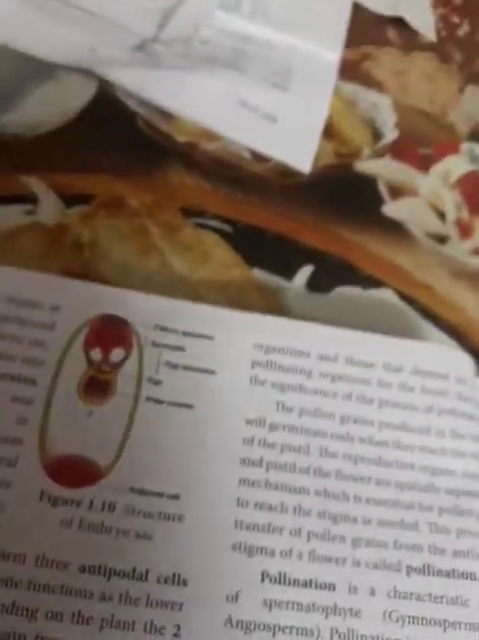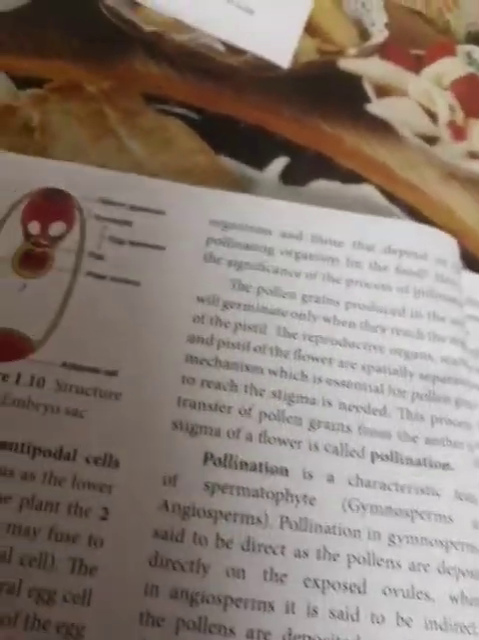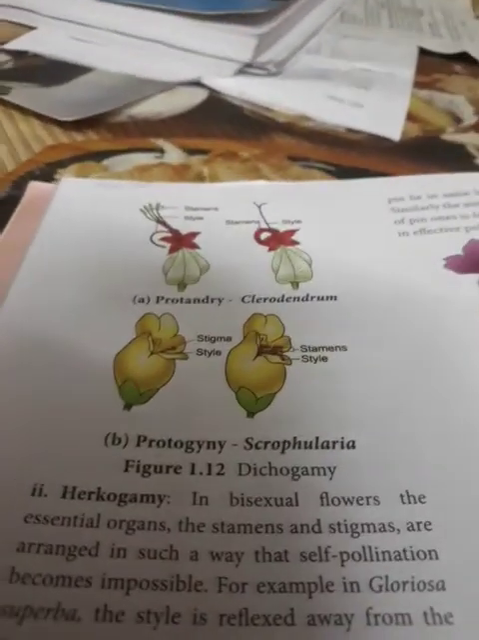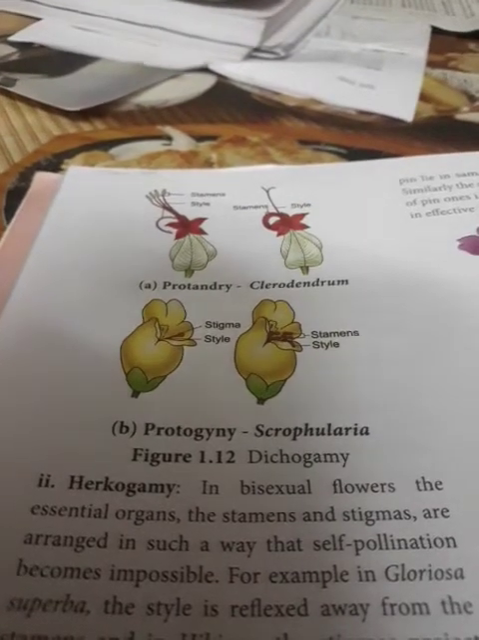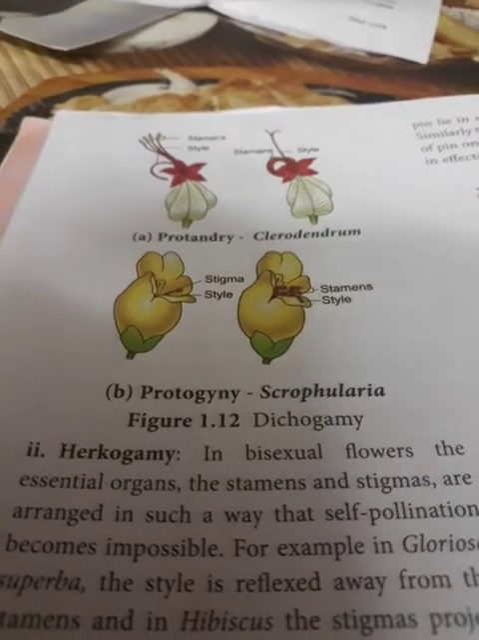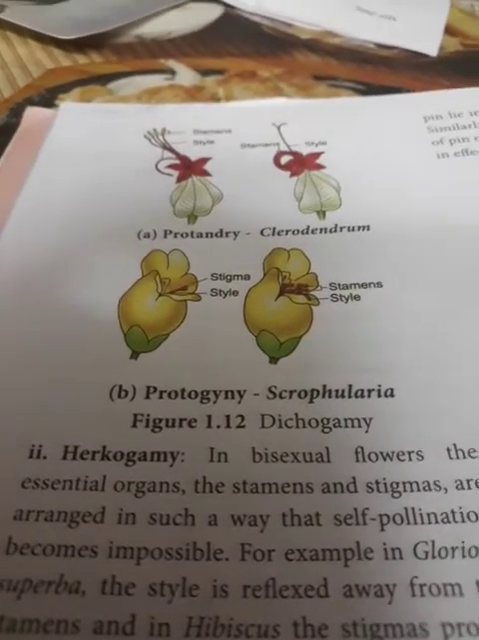Now third type, it is called herkogamy. The second type we have told, dichogamy, monocliny. First type, it is called dichogamy. Second type, it is called herkogamy. Here also the flowers are bisexual, but the essential organs, stamens and stigmas, are arranged in such a way that self-pollination becomes impossible.